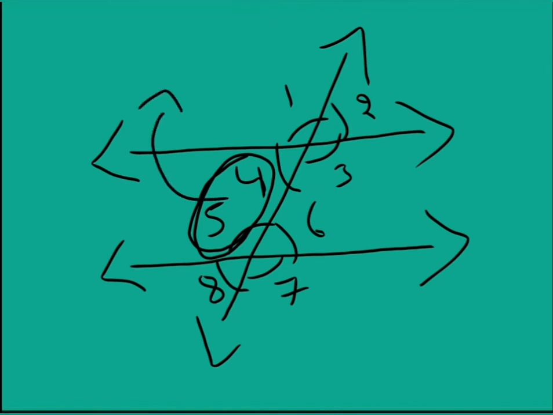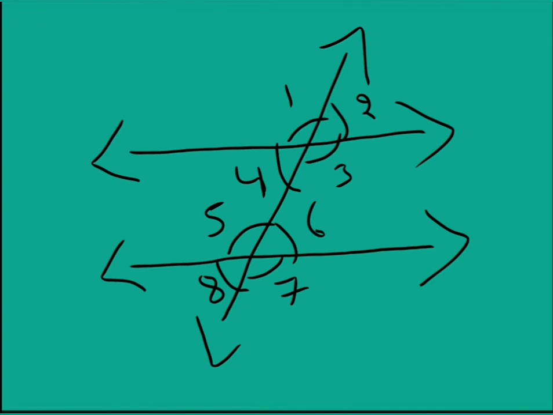This angle 4 and angle 5 are co-interior angles, or we can say consecutive interior angles. Interior angles, as we already know, are the angles which are inside the lines. So the interior angles which are one next to the other are called the co-interior angles.